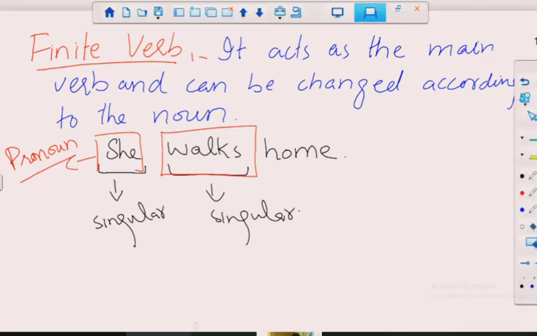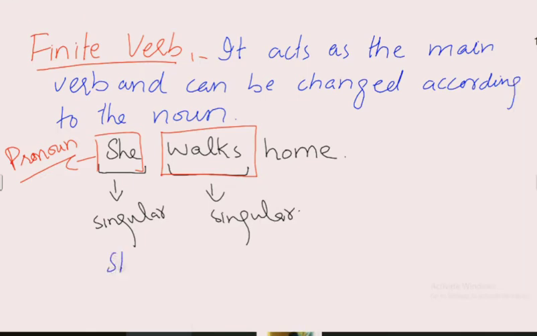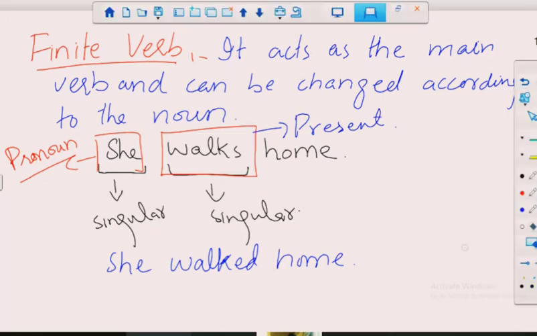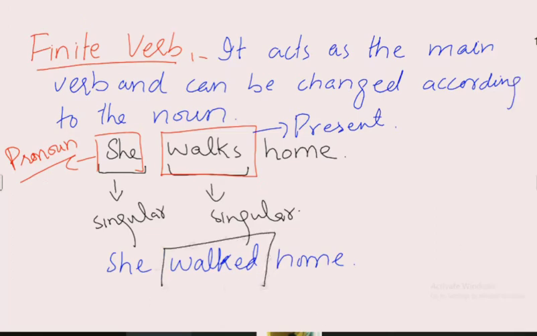If we talk about the past time, we say, she walked home. Here we can see how the verb is modified to change the tense of the sentence. Here we have present time, so we have used "walks". But in the past time, we use the past form, or second form, of the verb. So remember these two things.